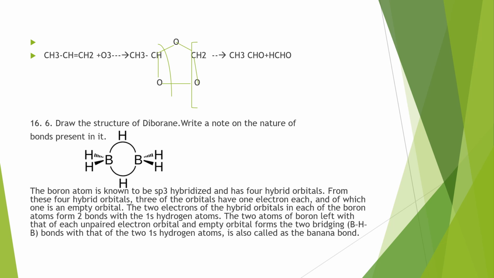Then draw the structure of diborane. Then write a note on the nature of bonds present in the structure given. We know that in diborane there is a 3-centered 2-electron bond present. That is why it is highly unstable and highly reactive.